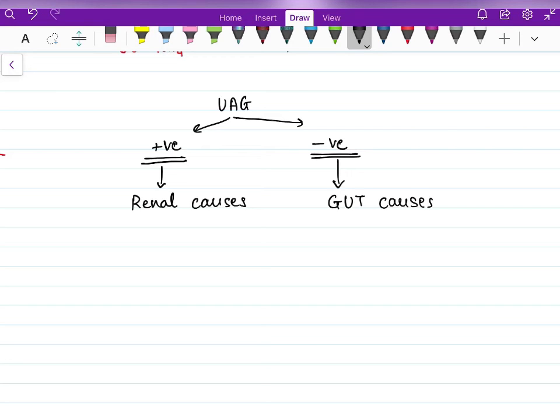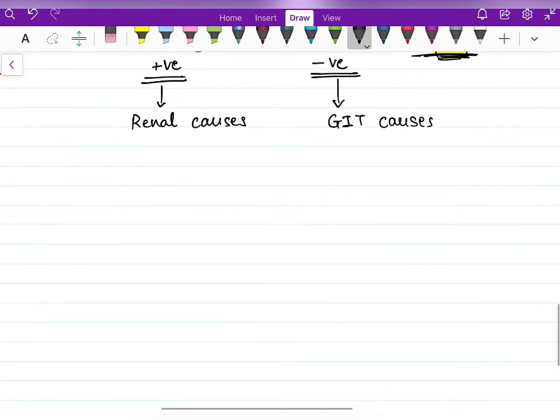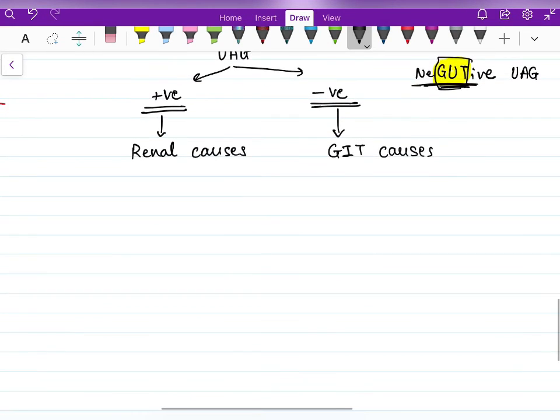In a very simple way, how do we remember this? Negative urinary anion gap, the cause is GUT causes, not genitourinary, because renal also comes under the urinary system, but let's take it as GIT causes. So negative, there is a problem in the gut, right? So GIT causes. Now, what are the renal causes?